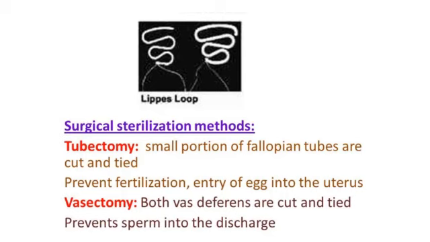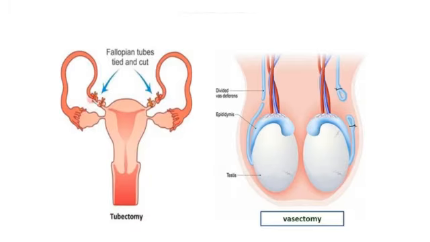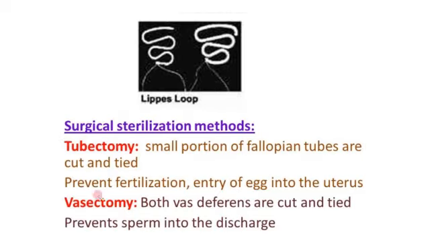You have already learnt about the fallopian tubes and the parts of the female reproductive system. You can see here the fallopian tube, and a small portion of it is cut and tied. This process is called tubectomy, and it is done for females. It is done to prevent fertilization and to prevent the entry of the egg into the uterus.